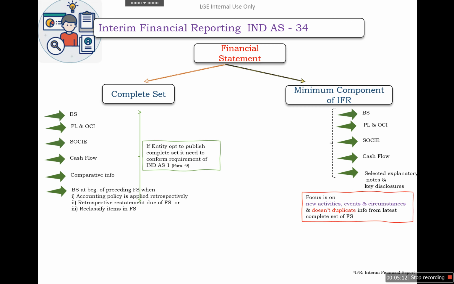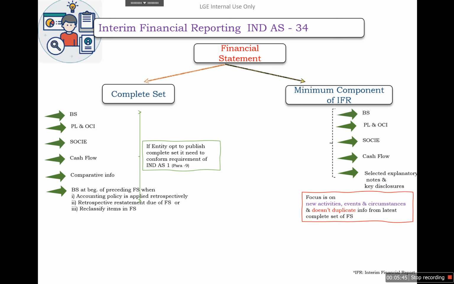Here, the focus is that in interim financial reporting, we should focus on new activities, events, and circumstances, and there should not be duplication from the latest complete set of financial statements, because Ind AS 34 assumes that the user of the financial statements has access to the latest complete set of financial statements. So there is no requirement to repeat those disclosures again and again.